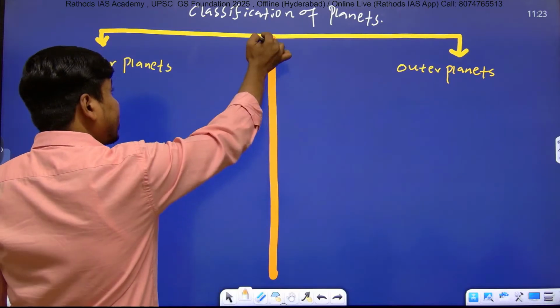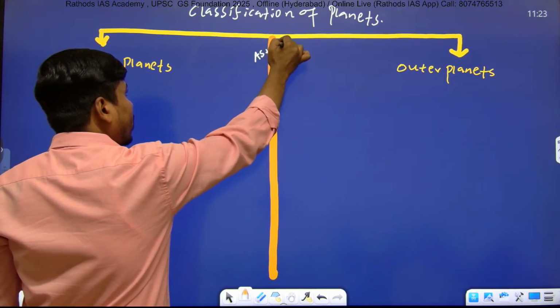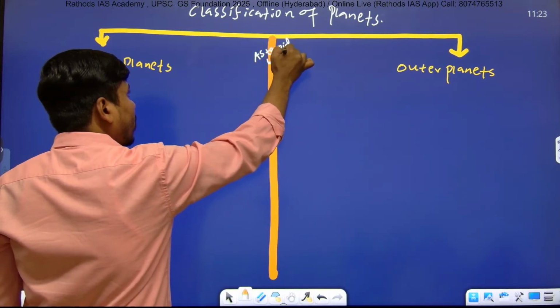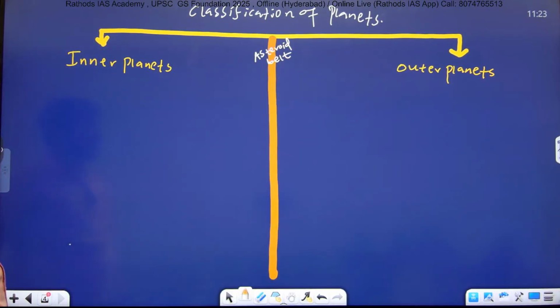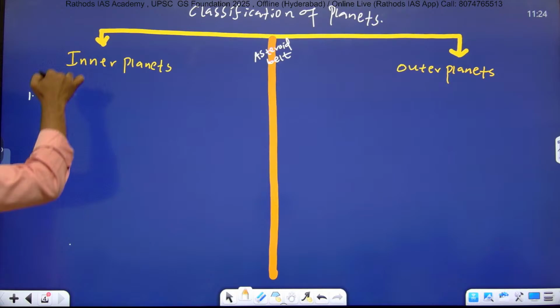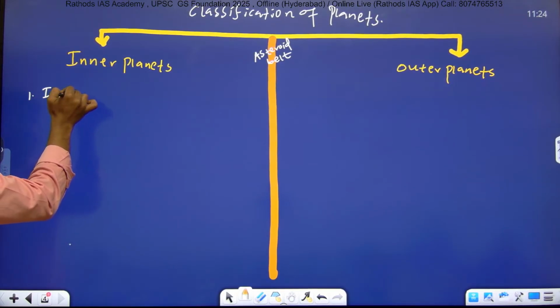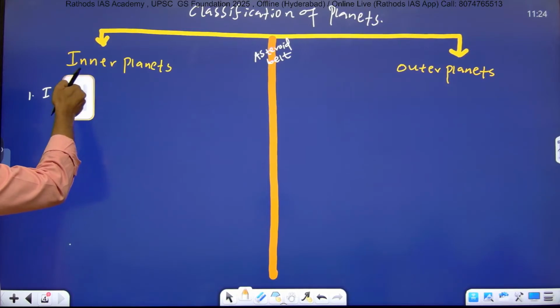Right, it's an asteroid belt, right? So the asteroid belt divides the planets into two categories, inner planets and outer planets, right? So write down your first point: inner planets consist of four planets.